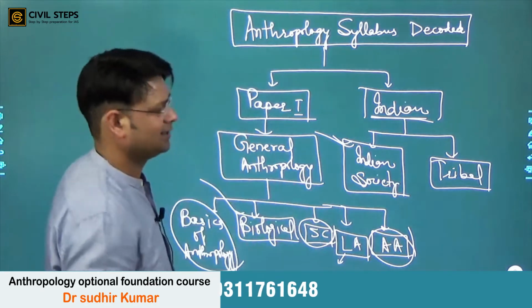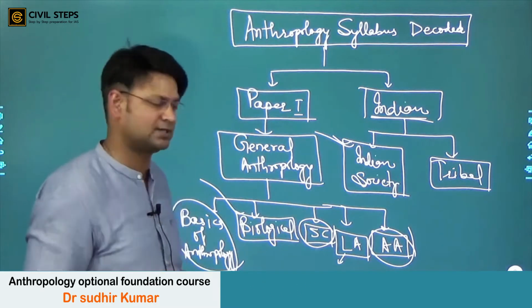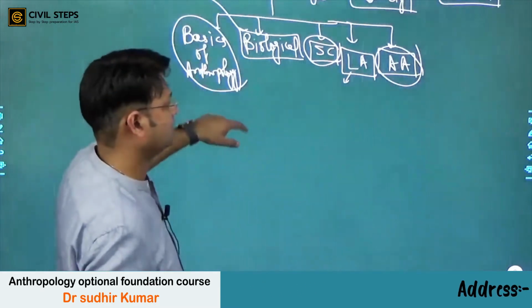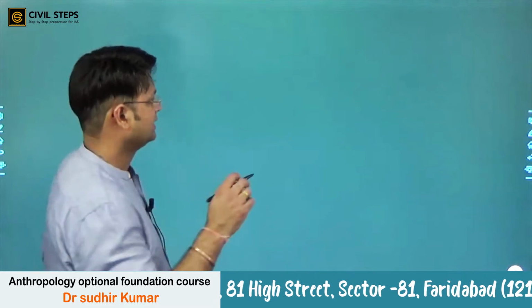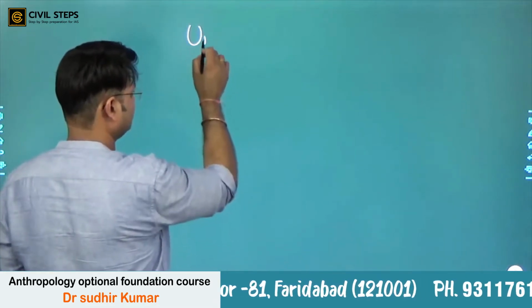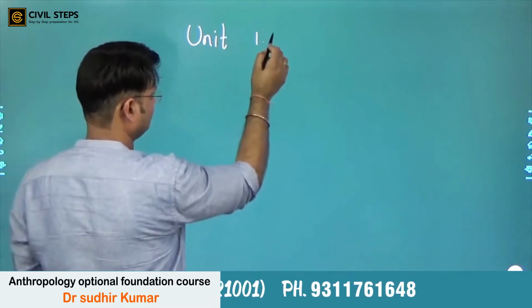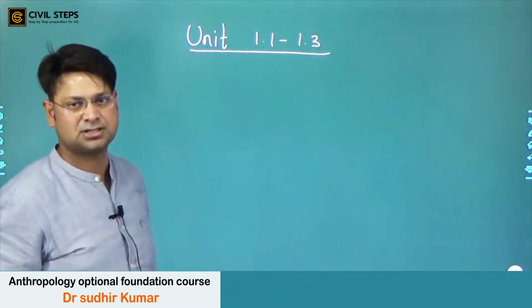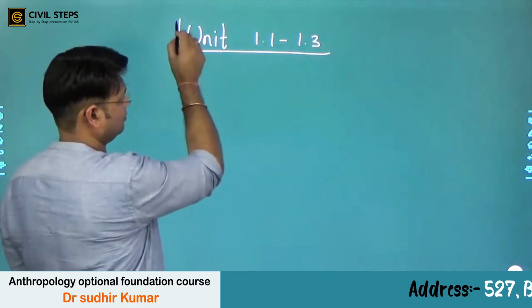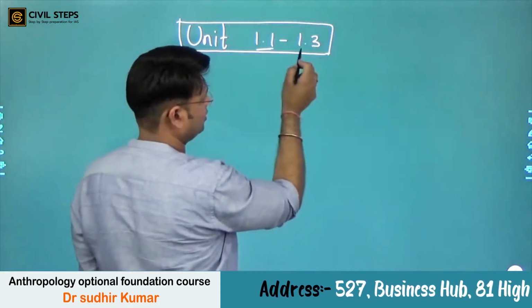But let us dig a little bit deeper into the syllabus so that we can understand more keenly what the syllabus actually is, right? So basically, if you see unit 1.1 to 1.3 in the syllabus, the first unit, part 1, 1.1 to 1.3.